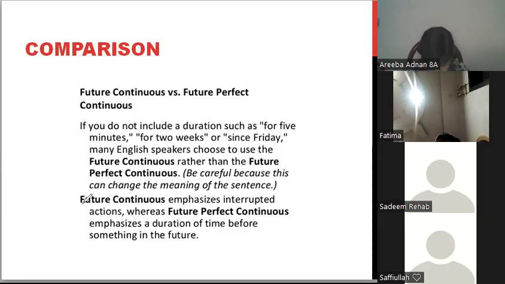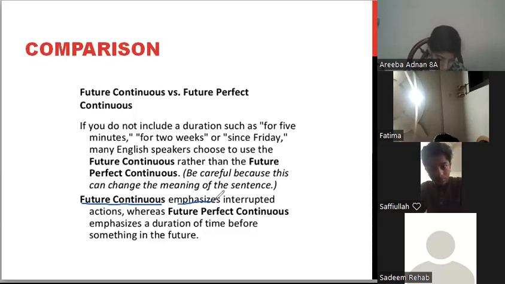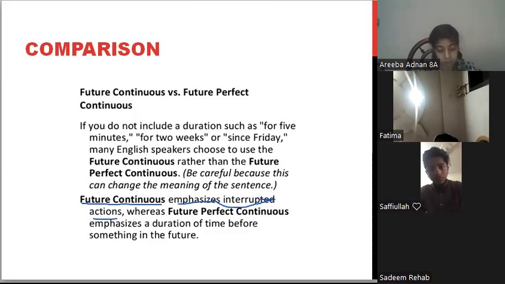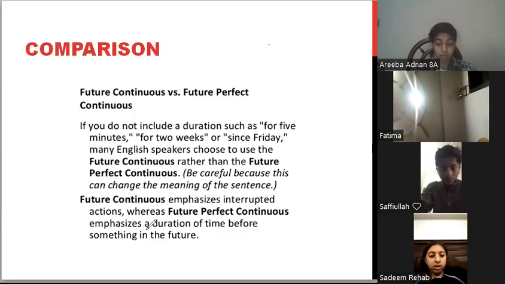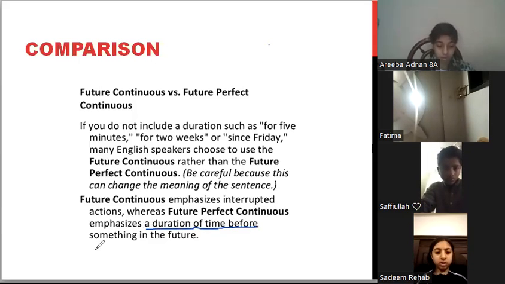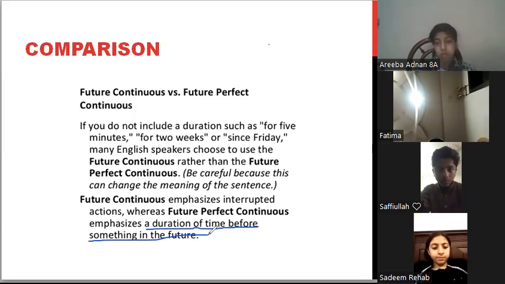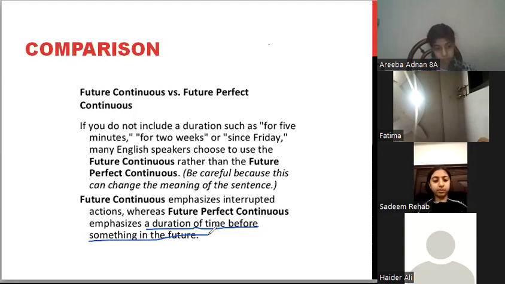When you use the future continuous tense, it emphasizes interrupted actions, ठीक है, ऐसे एक्शंस जो इंटरप्ट हो गए हों उनको एम्फसाइज करता है ये। On the other hand, future perfect continuous emphasizes a duration of time before something in the future. ठीक हो गया, जहां फ्यूचर कंटिन्यूअस इंटरप्टेड एक्शंस को एम्फसाइज करता है, फ्यूचर परफेक्ट कंटिन्यूअस ड्यूरेशन ऑफ टाइम को emphasize करता है before something happened in the future.